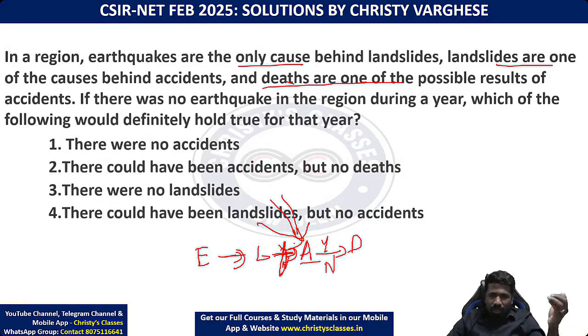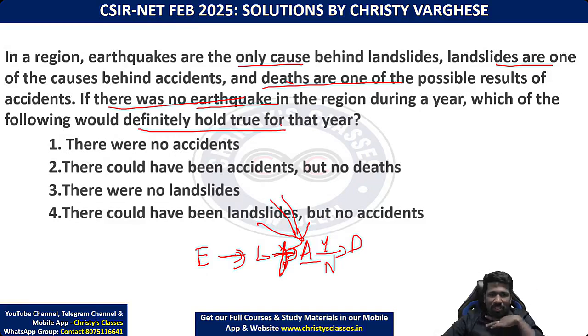Yes, that is true. In all accidents people won't die. In some accidents people die, in some accidents people don't die. Now, from this data, if there was no earthquake in the region during a year, which of the following would definitely hold true? Always true होना चाहिए.